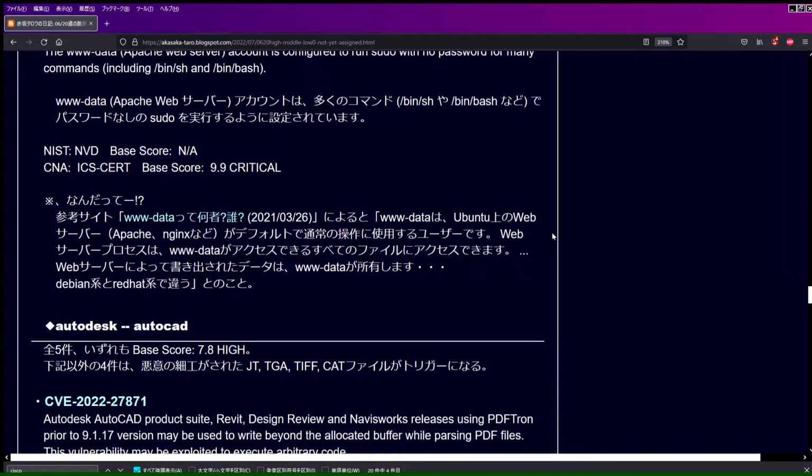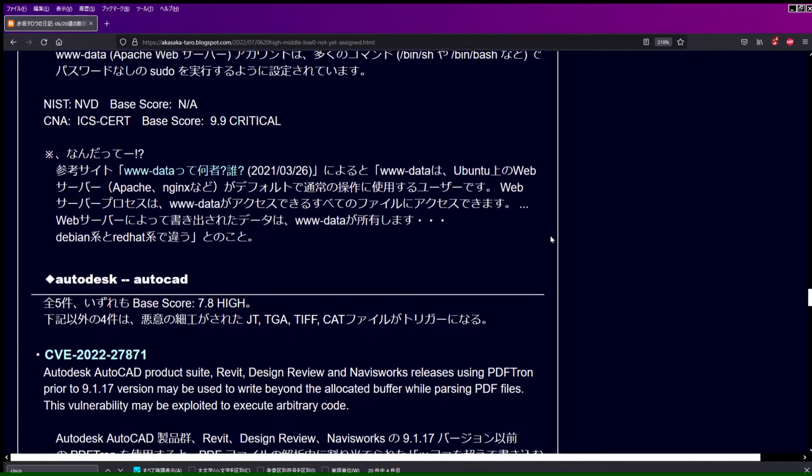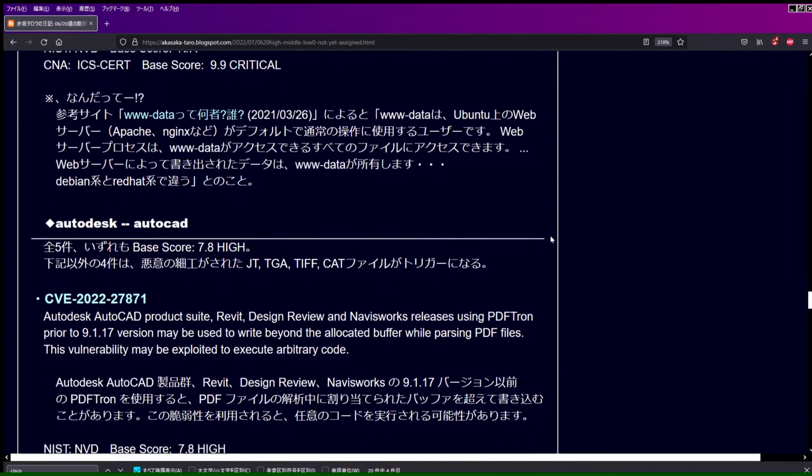Autodesk AutoCAD. 5 cases in all with a base score of 7.8 high. All but 4 cases below are triggered by maliciously crafted JT, TGA, TIFF, and CAT files.